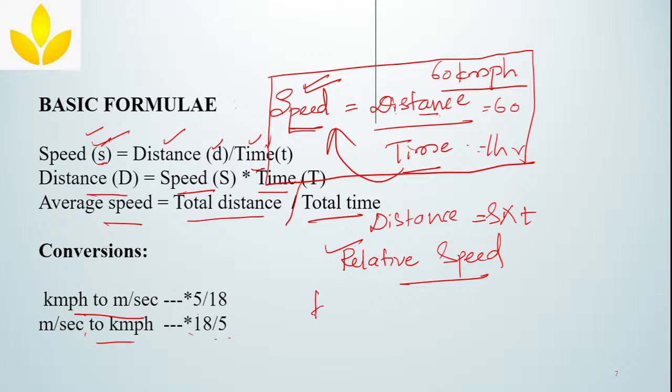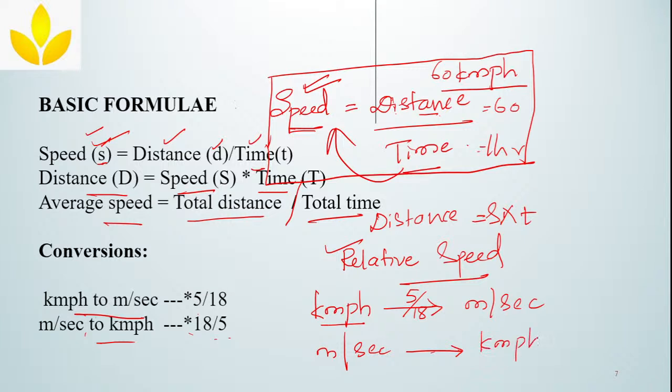Suppose you are converting any value which is in meter per second, this is speed, to kilometer per hour, then you have to multiply it by 18 by 5. Clear? How do you get this? Simple. In a kilometer, how many meters will be there? 1000.